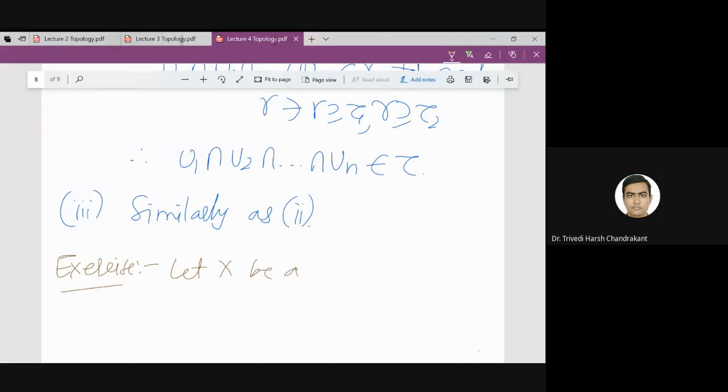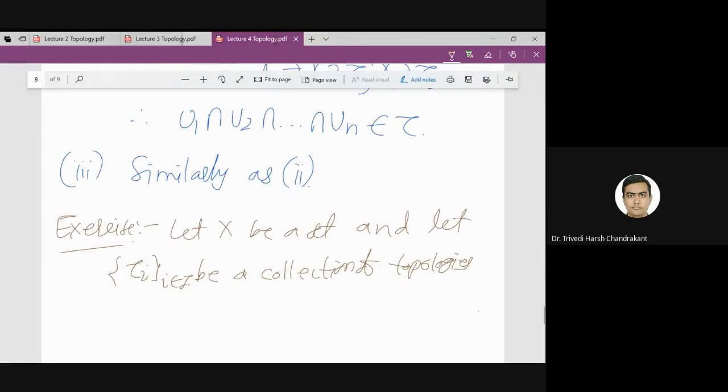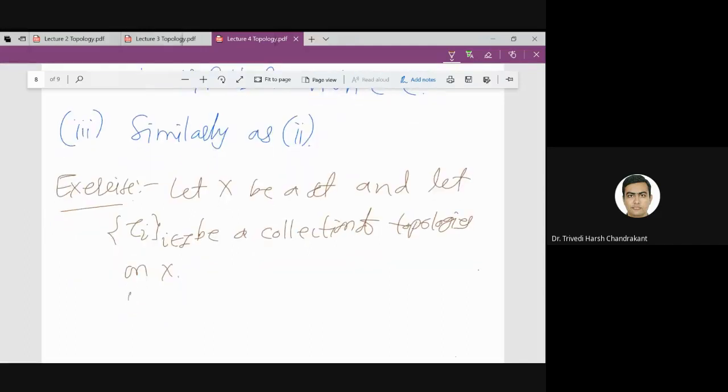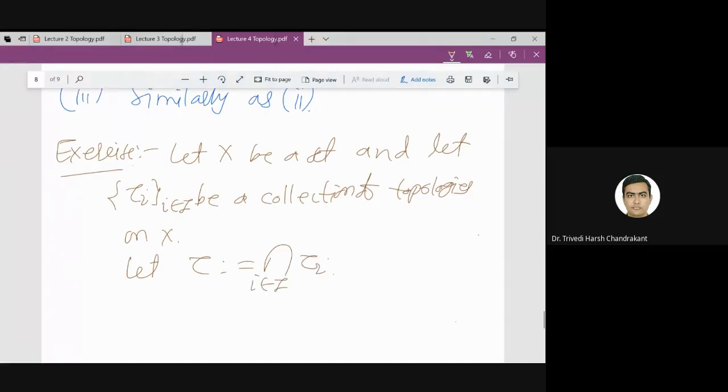Let X be a set and let tau_i be a collection of topologies on X. If I define tau to be the intersection of tau_i, i belongs to I, prove that tau is a topology on X. First you can try to prove it for the two topologies, tau1 intersection tau2, and the same idea you can use for the general case, for arbitrary intersection of topologies.